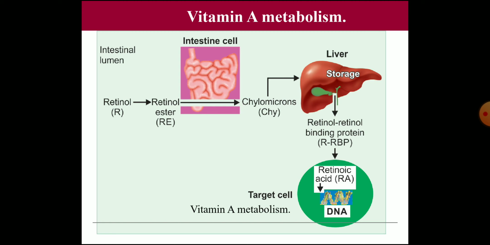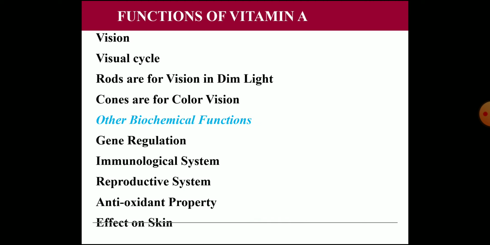So that is the metabolism. Then going to the functions of vitamin A. Important function of vitamin A is in vision. In vision you have to mention the visual cycle, Wald's visual cycle, in detail, draw the diagram and explain how it is acting, and the rods for vision in dim light, and cones for color vision, and also vision in bright light. So this part you have to study in detail and explain.